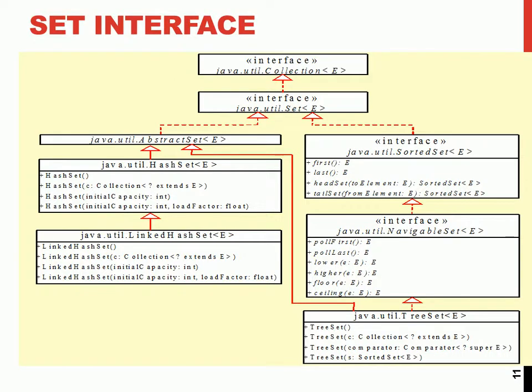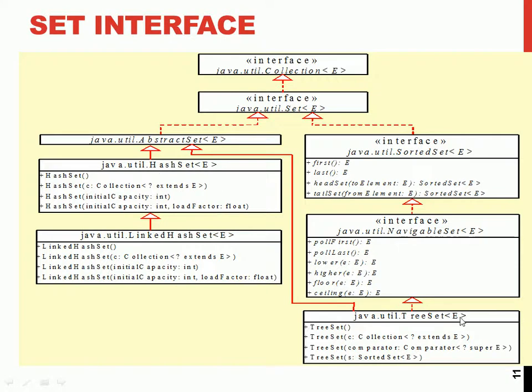Again, with the set interface, you have all these set methods. And just like the map interface, you have the set interface, abstract set, hash set, and the tree set. The tree set also implements the sorted set, and another variation, navigable set. Anytime there's a variation of the interface, they add extra methods to it. You can navigate first, pole, last, pole, lower, higher, floor, and ceiling. So you have the hash set and the tree set.